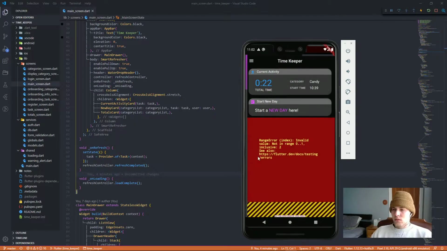Okay, and then this was kind of a weird one. If we have less than 3 categories in our app, the main screen just breaks. Look at this. See that? We don't want that. We don't want that red screen at all. And that's all due to the totals card at the bottom. I have it coded right now so that it shows the top 3 categories. But if there aren't even 3 categories, it can't display the top 3 categories. I mean, that just makes a lot of sense.